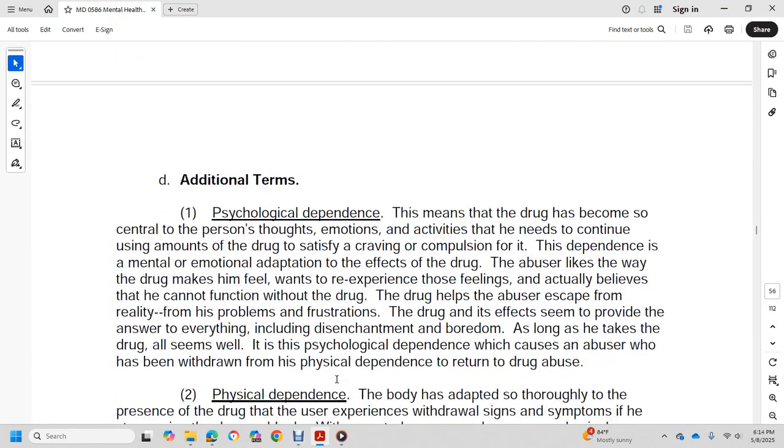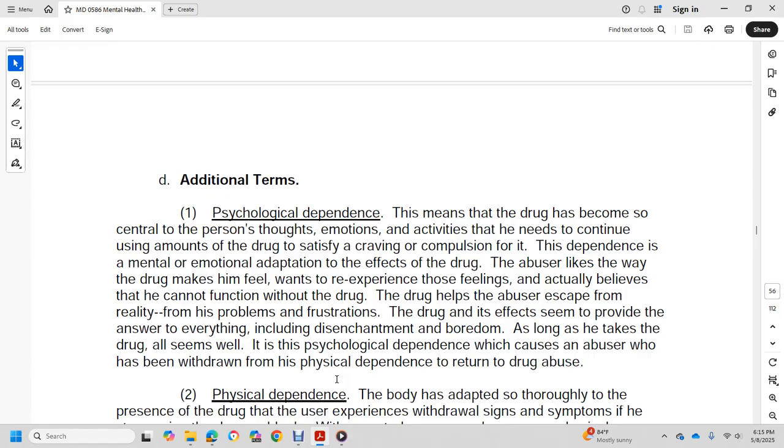Additional terms: psychological dependency. This means the drug has become central to the person's thoughts, emotions, and activities, and he continues using amounts of the drug to satisfy the craving, the compulsion. The dependency is a mental and emotional adaptation to the effect of the drug. The abusers like the way the drug makes them feel, want to re-experience those feelings, and actually believe that they cannot function without the drug.